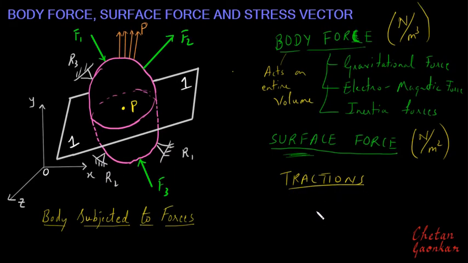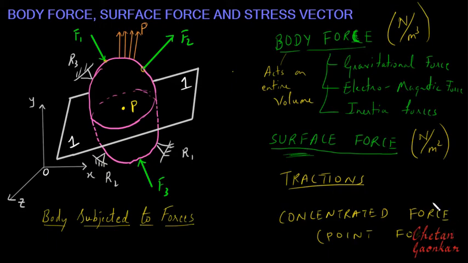And then if surface forces happen to act on very small concentrated areas, like in this case, where these forces are acting on very small areas compared to the entire surface area of this object, those kinds of forces will be called concentrated forces, or point forces.